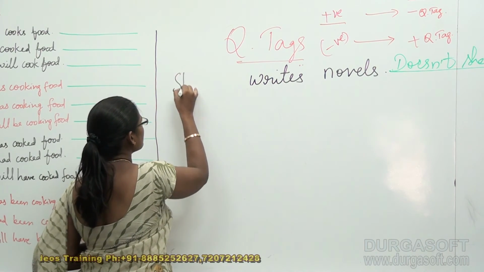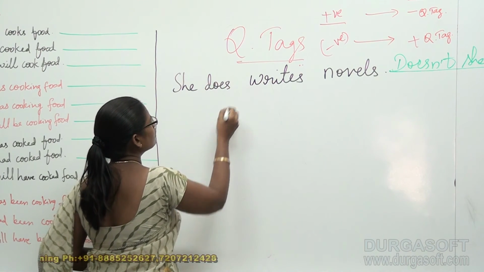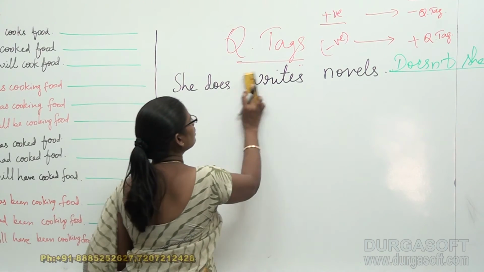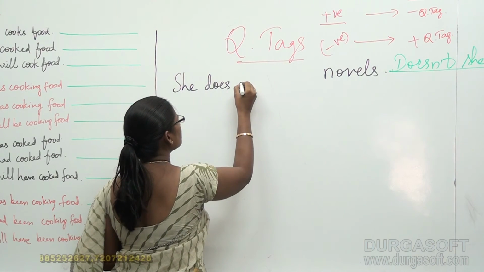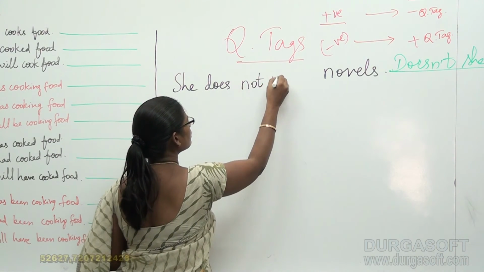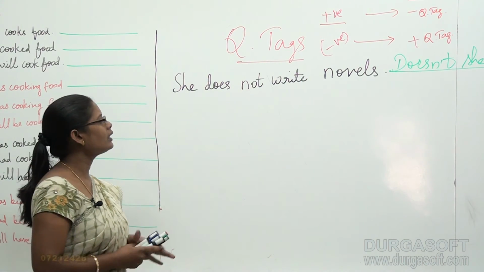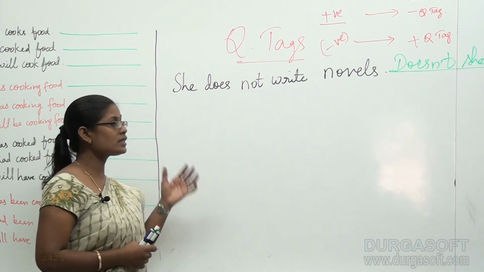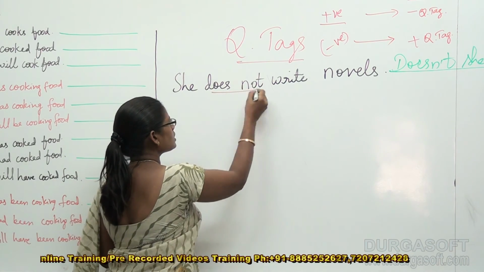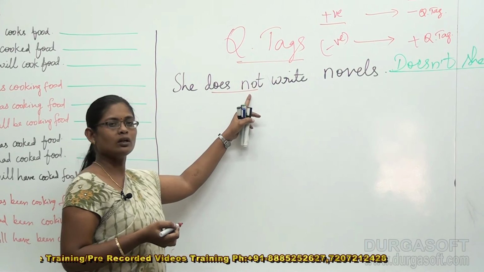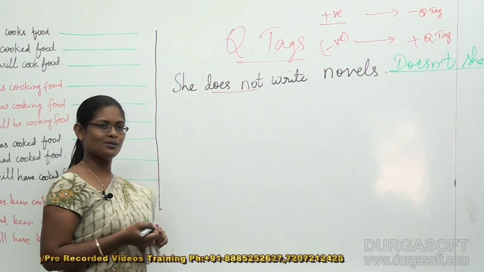I am writing here, she does not write novels. This is my negative sentence. How can I say that this is my negative sentence? Because this part is mentioned and it is included with not. So I can say that the statement provided to me is a negative statement.